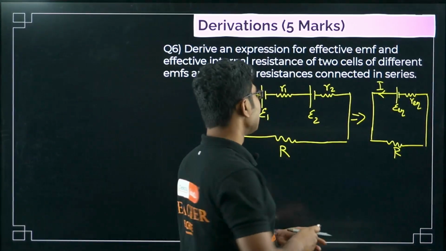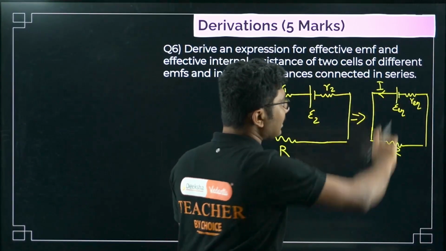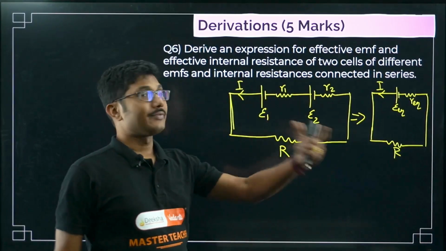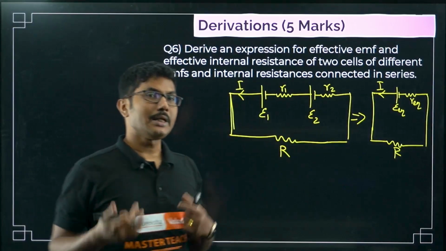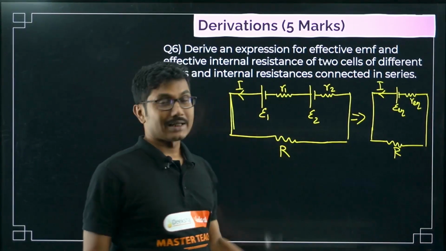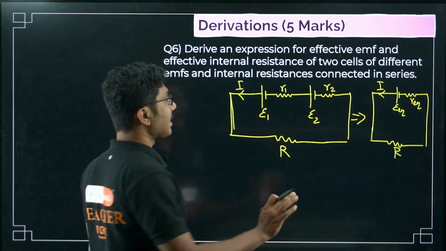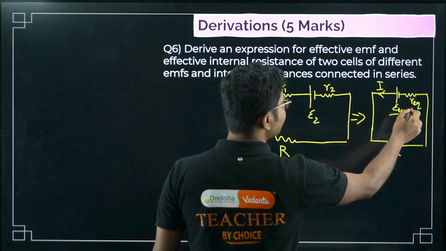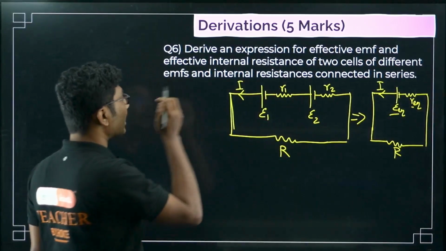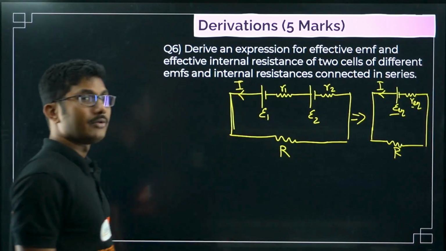Equivalent circuit means this combination can be replaced by one single element that will have the same condition. Other conditions will remain unchanged. That means the external circuit will remain the same, and the current in the circuit will remain the same. So this is what we are trying to find: we are trying to find this E equivalent and R equivalent. Okay, first of all, let's see what Kirchhoff's law is saying about this circuit.